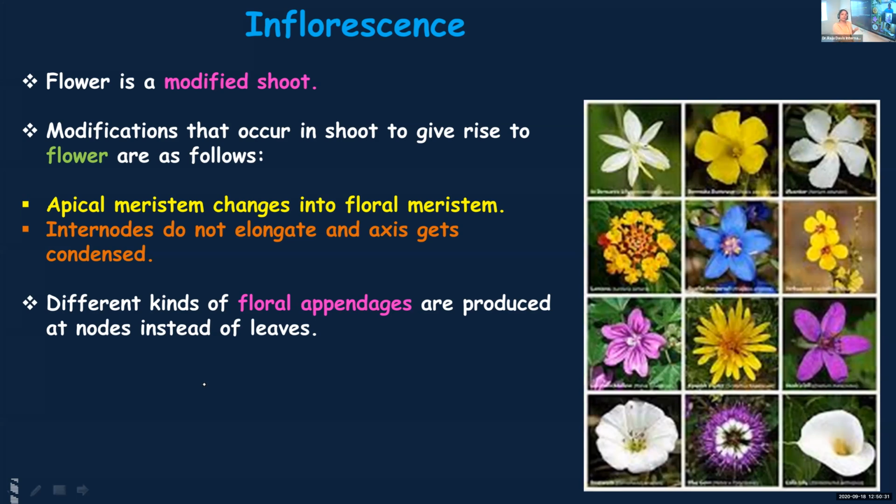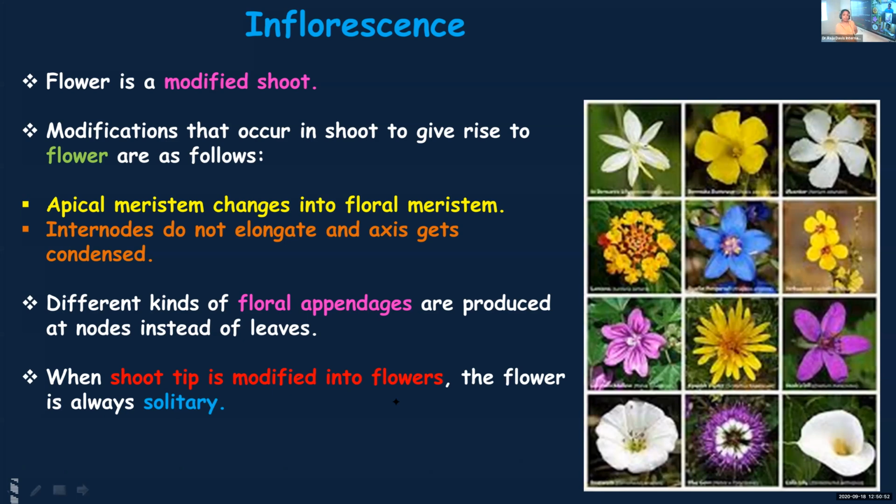And then what happens? Instead of leaves, at the nodes, different floral appendages, the different parts of a flower you've learned about and will be learning more about, start forming.